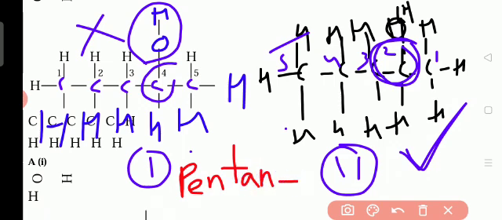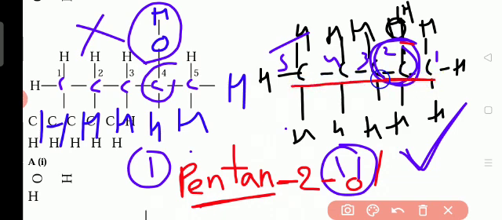Then the OH group is added to which carbon? Second carbon. So second, then 'ol' and all. So pentane, 2-ol, so a dash should be there. So pentanol. Okay, so the OH group is added to the second number. So like this we have to read it as pentanol. Understand? So this is the way we have to read. First write the parent carbon. In the parent carbon chain how many carbons are there? 5. That means pentane. Then the OH group is added where? Second carbon. So 2, then that means alcohol. Pentane dash 2 dash ol, pentan-2-ol. So like this we have to answer this one.